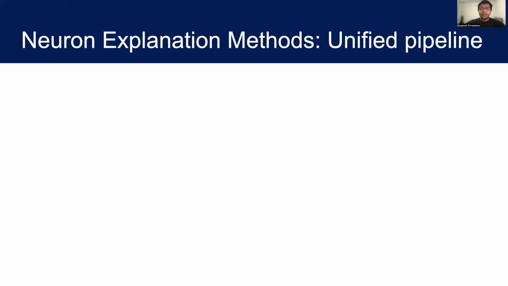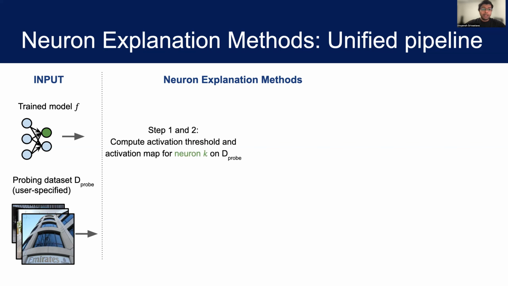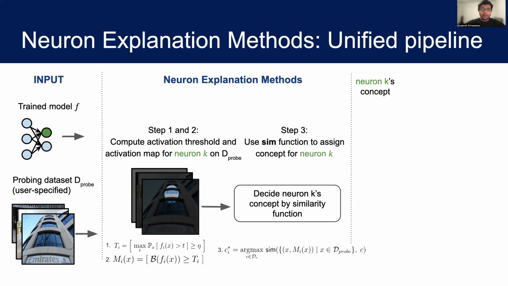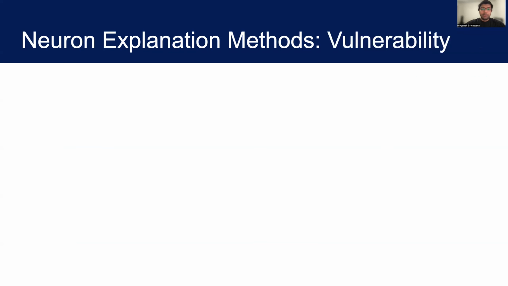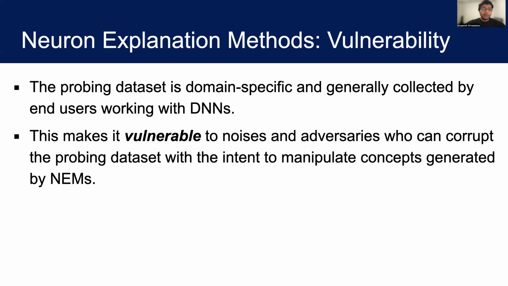This slide presents a unified pipeline for NEMs. Input to NEMs is a trained DNN model and a probing dataset. For each image in the probing dataset, we compute the region with activation above the threshold and then use a similarity function that outputs a concept based on an activation pattern. NEMs require a probing dataset, which is domain specific and generally collected by end users working with DNNs. This makes it vulnerable to noise and adversaries who can corrupt the probing dataset to manipulate concepts and fool stakeholders into trusting a model.